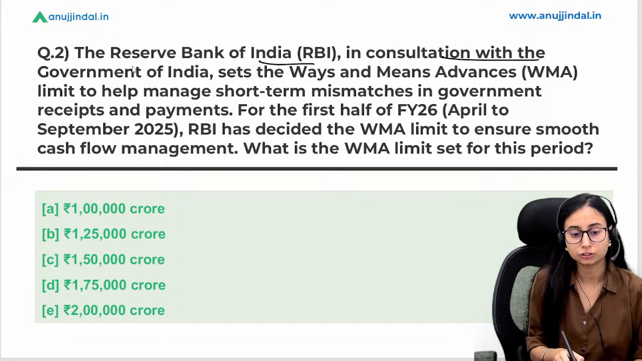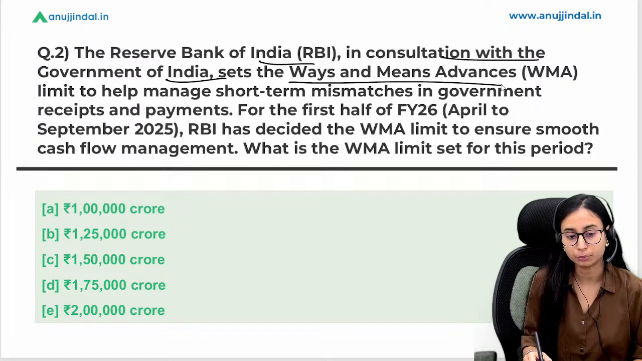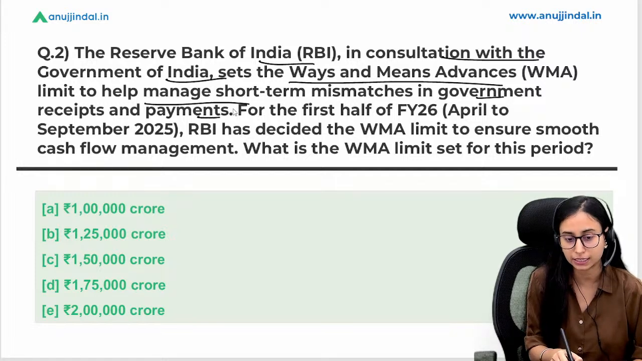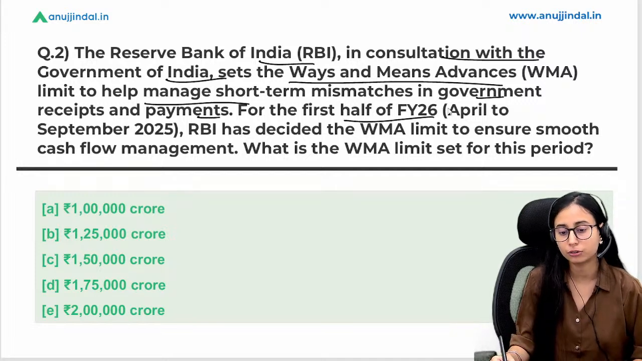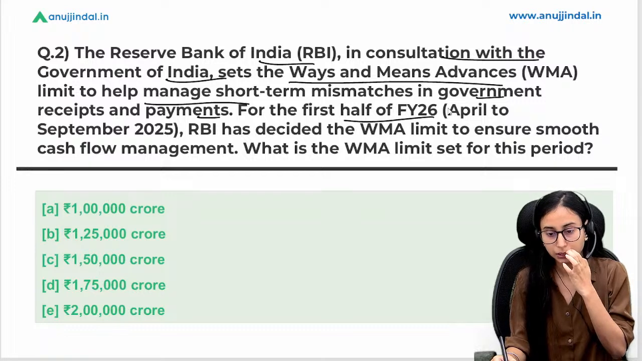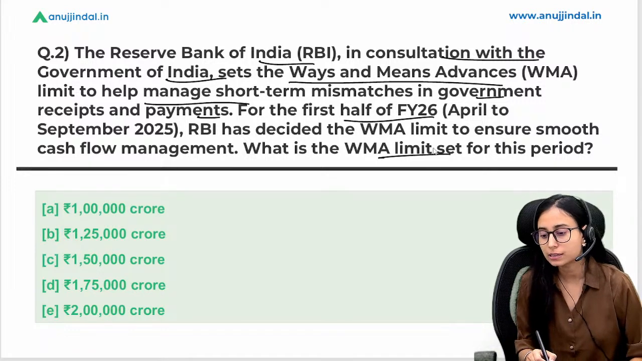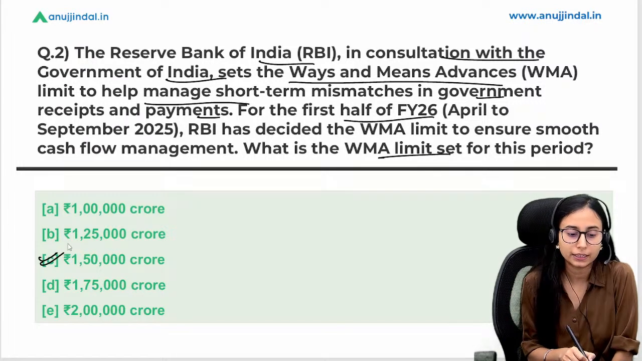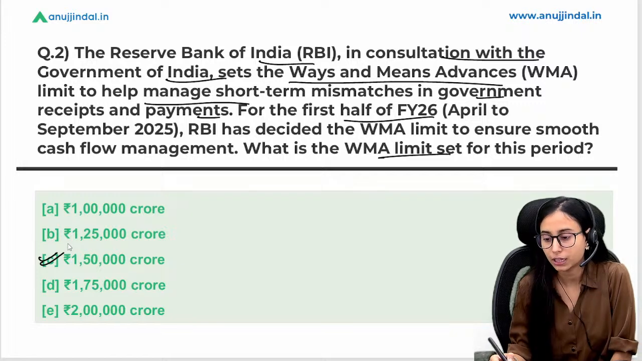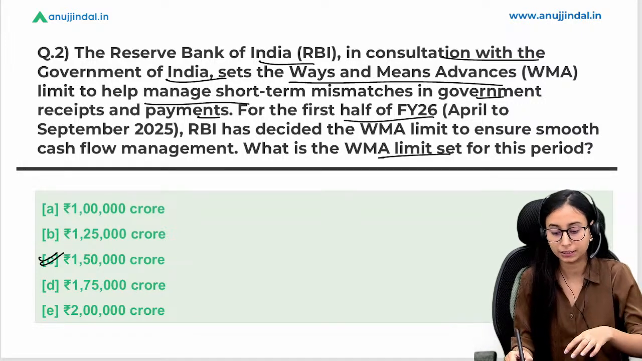RBI, in consultation with the Government of India, sets the WMA limit to help manage short-term mismatch in the government receipt and payment for the first half of financial year 26. Now tell me, what is the WMA limit? बहुत ही आसान है. Right. C is the right answer. That is 1,50,000 crore is the limit set by the RBI.